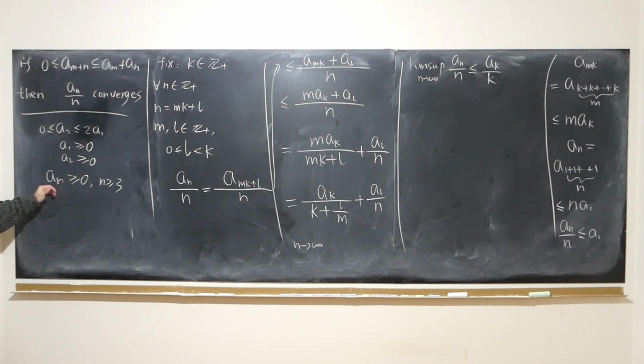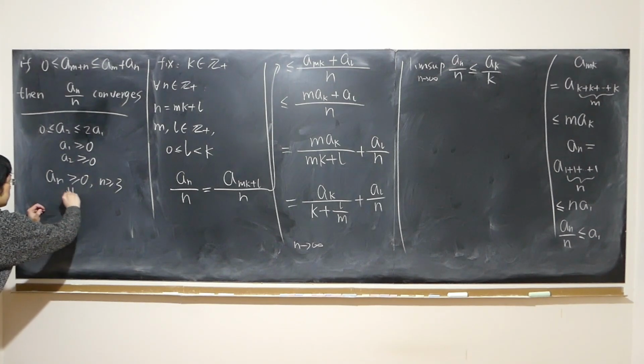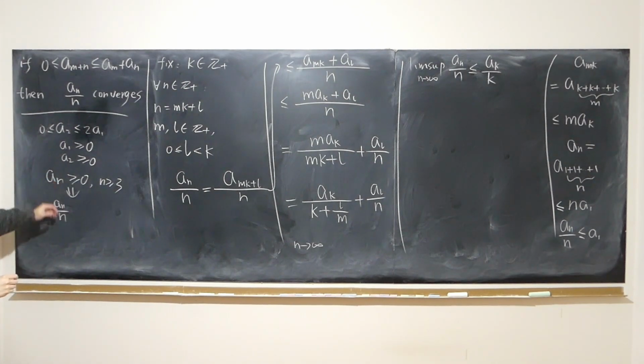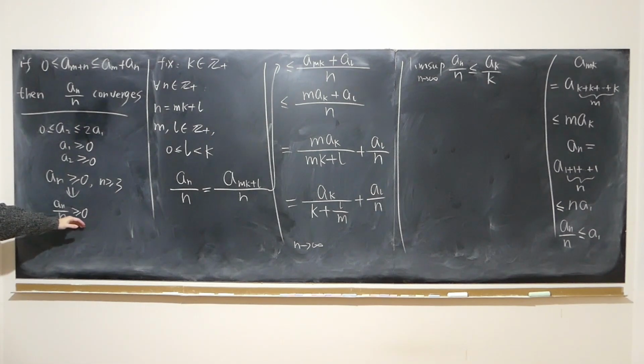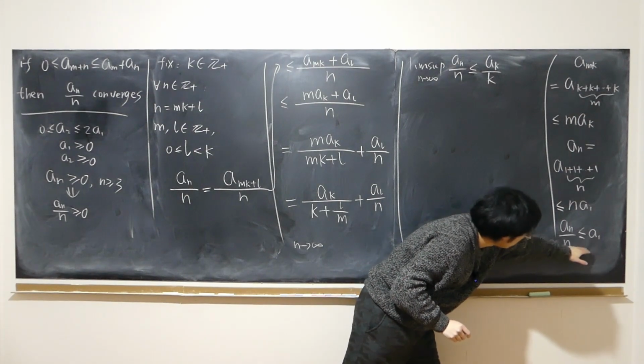So we've proven that a n is bounded below. So in which case this implies that a n over n, divide both sides by n, is also bounded below, and at the same time bounded above.